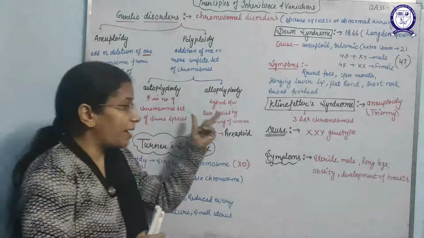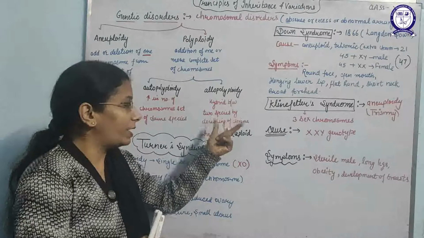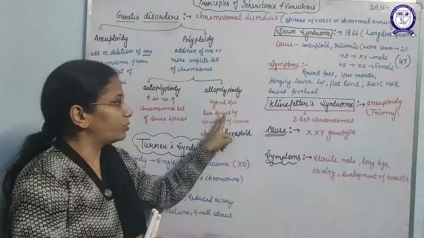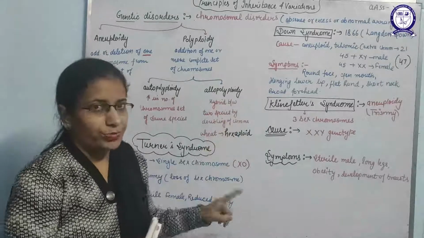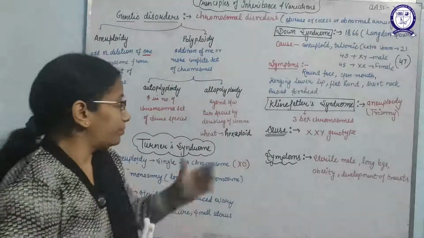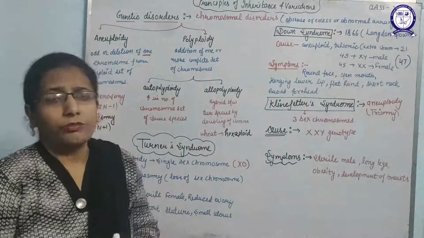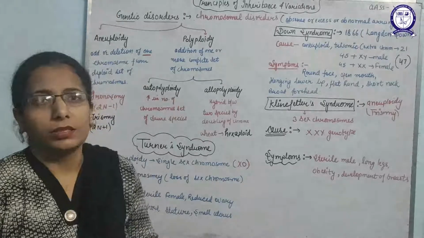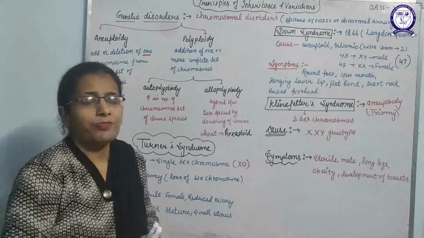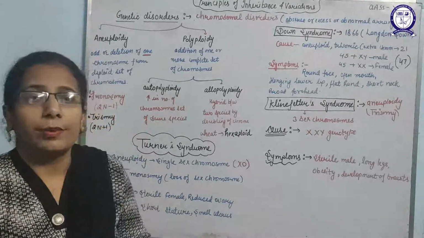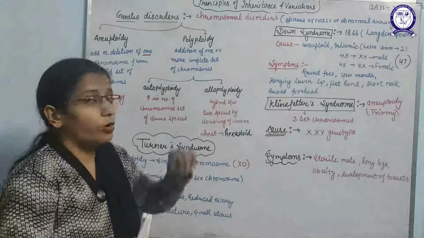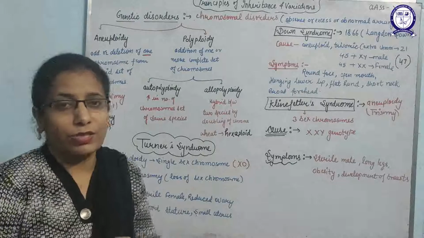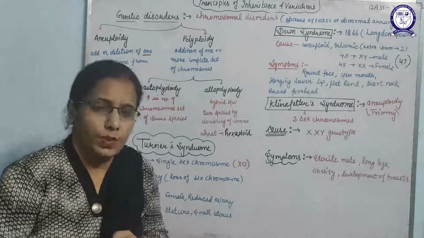But if a hybrid organism is produced by combining the chromosomes of two different species, a hybrid between two species by doubling the chromosomes, that is allopolyploidy. For example, wheat that we eat daily is an example of allopolyploidy. It is a hexaploid, that means it is a mixture of different species.